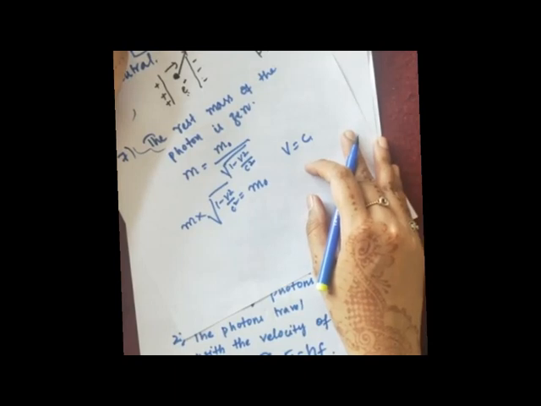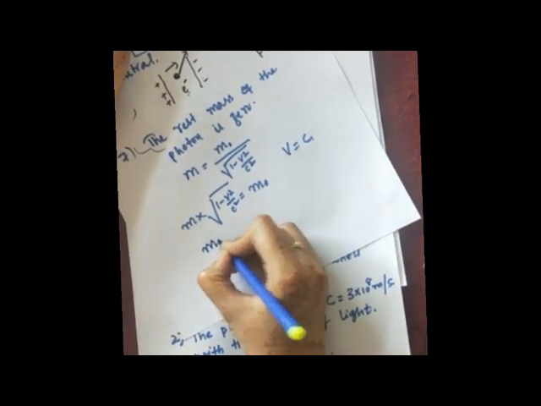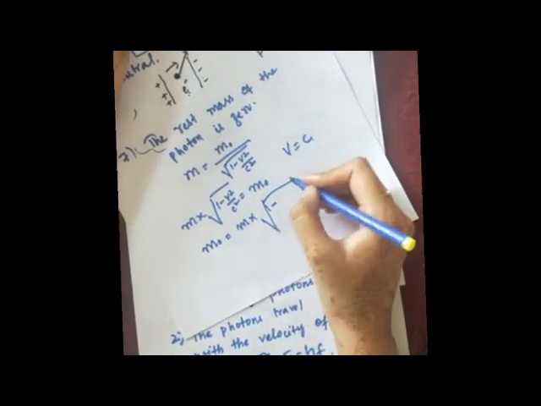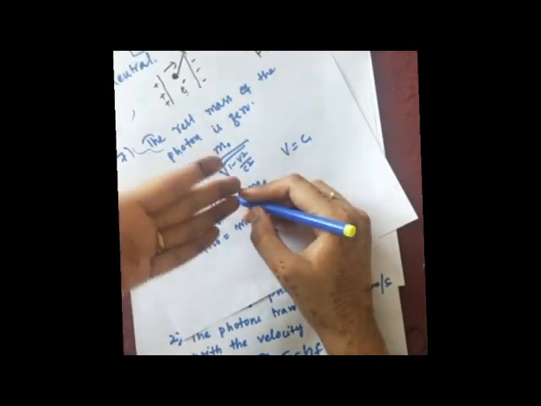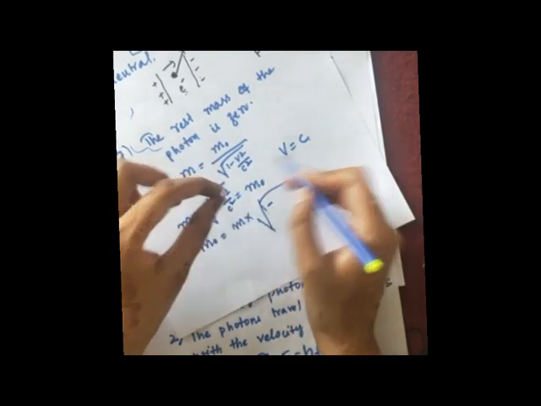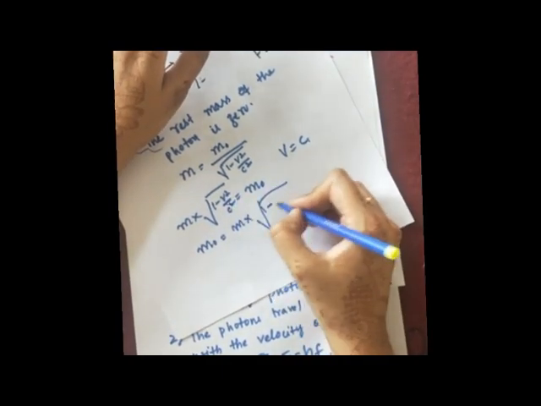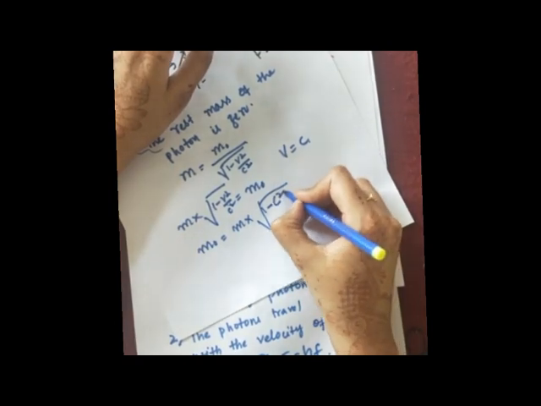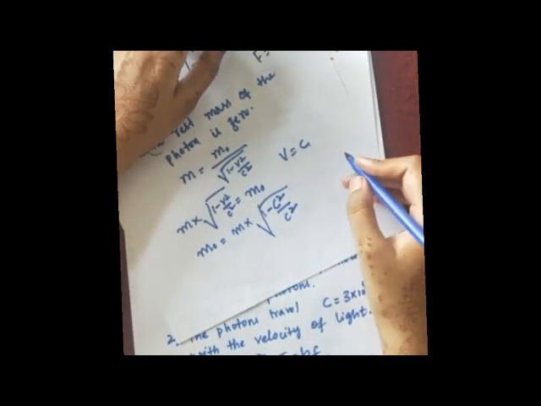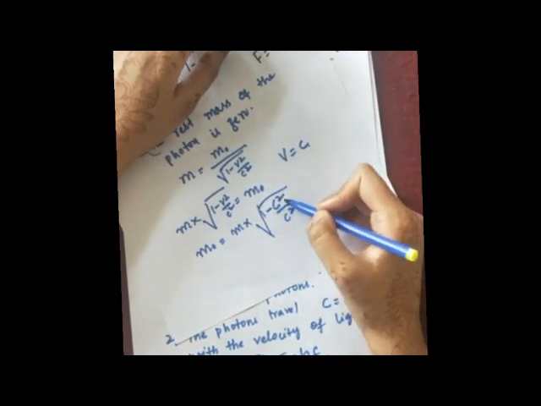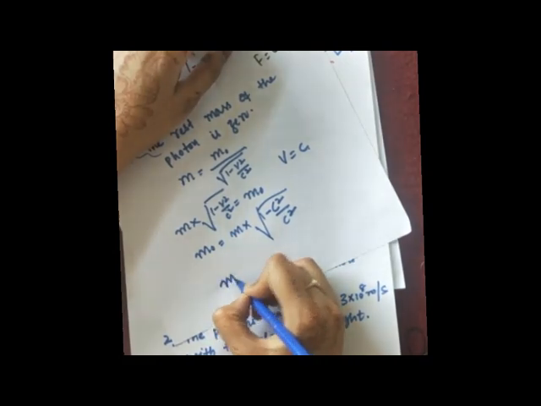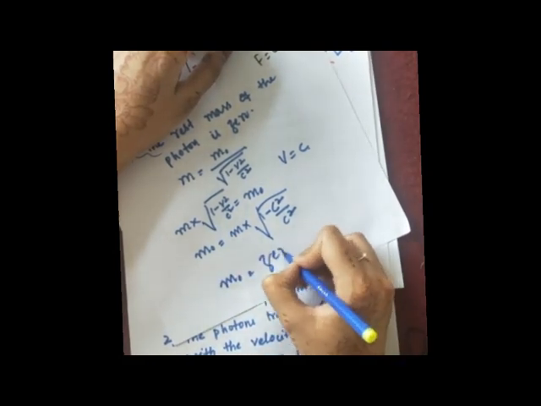Simple, right? Now substitute that in this equation, m into under root of 1 minus, write c square here or v square, don't change both. At any one place you just substitute the value. Let me write the velocity v square as c square. For a photon, v is nothing but c, so c square by c square is 1, and 1 minus 1 is 0. The whole thing will become 0. So the rest mass of the photon is 0.